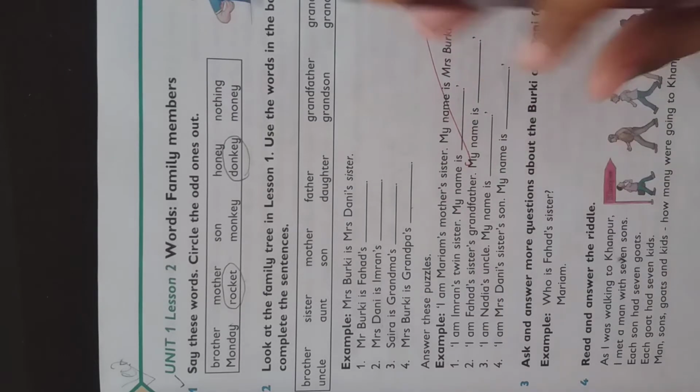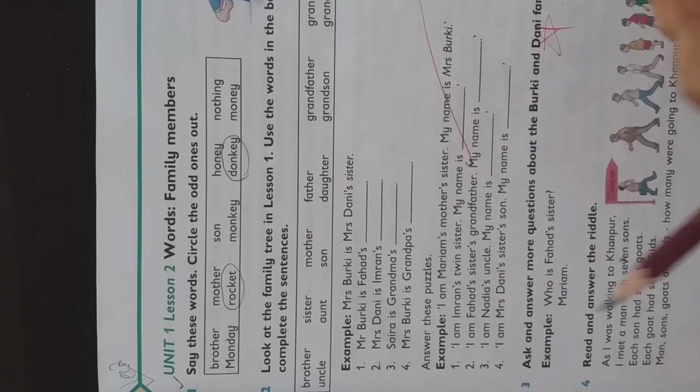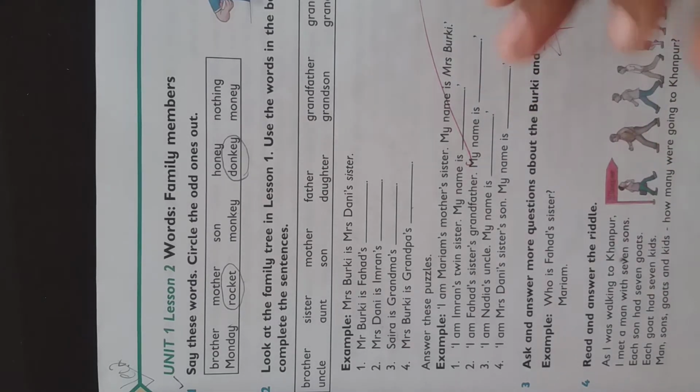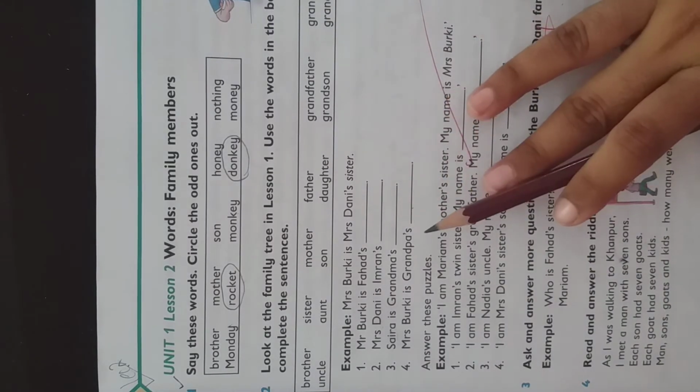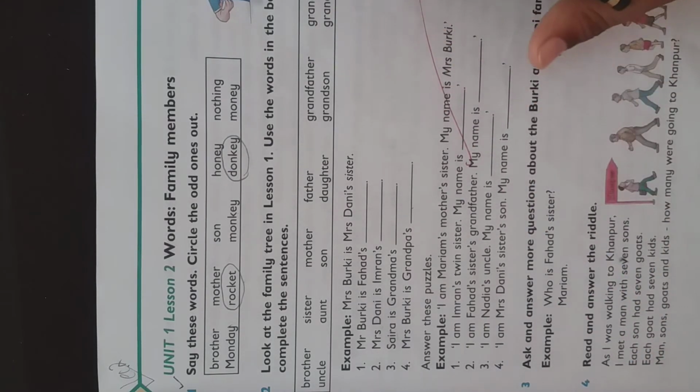Okay, I hope you are understanding this right. If not, then you can watch the video again or you can go to the family tree. And if you go to the family tree, you can easily solve all the exercise. But one thing, I'm also continuously telling you the answers. What do you have to do? To listen to the video carefully, read the family tree carefully, and you'll easily solve them all.